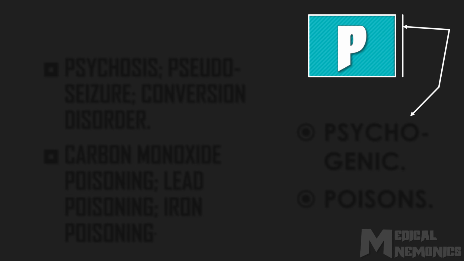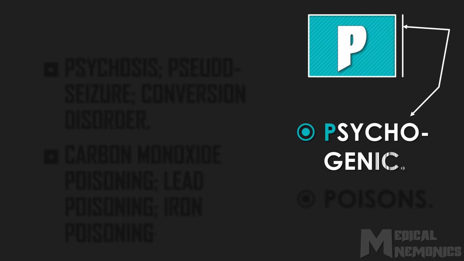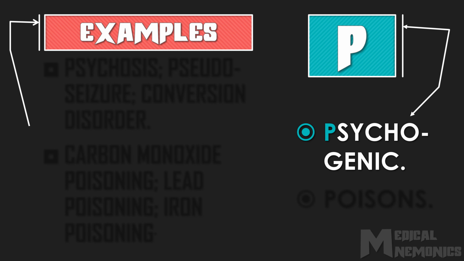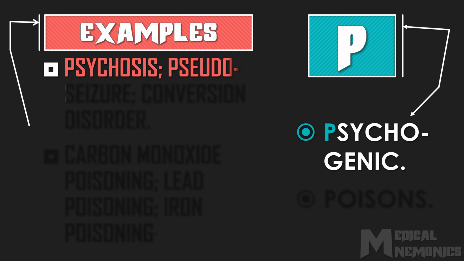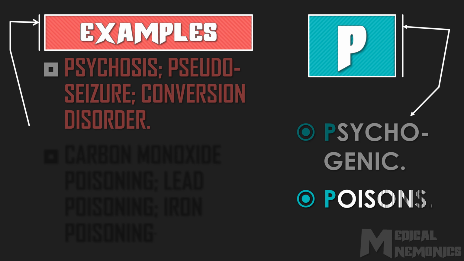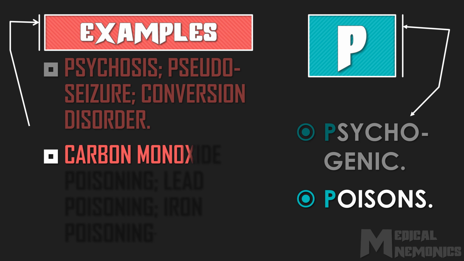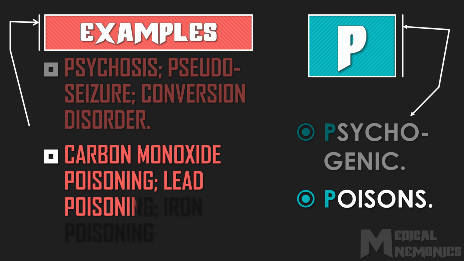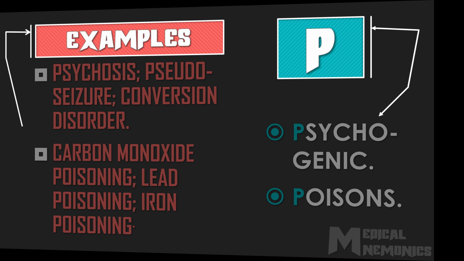P stands for 1. Psychogenic disorders, like psychosis, pseudo-seizures, or conversion disorder. And 2. Poisons, like carbon monoxide poisoning, lead poisoning, and iron poisoning.